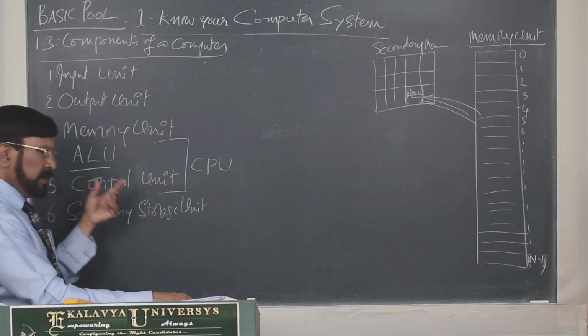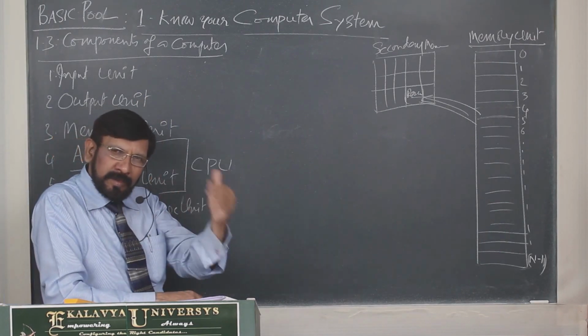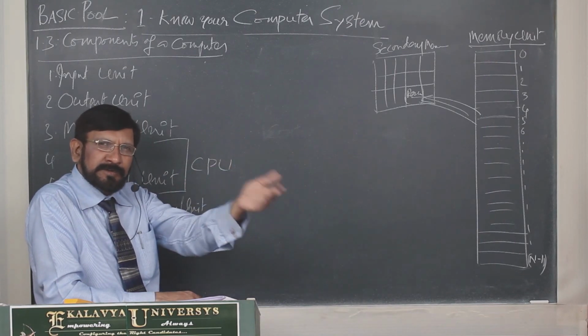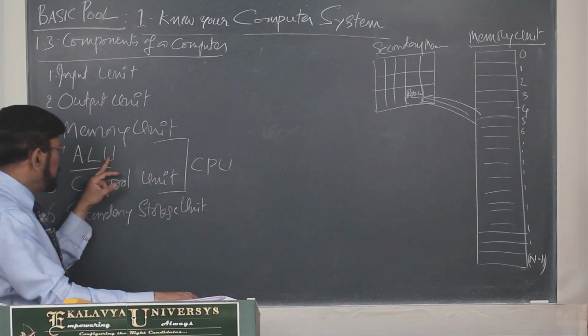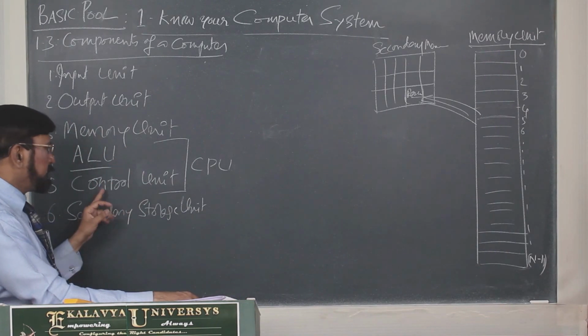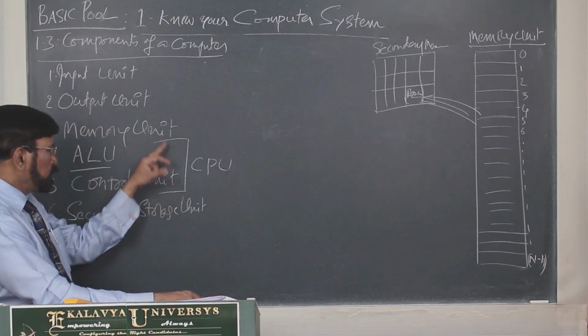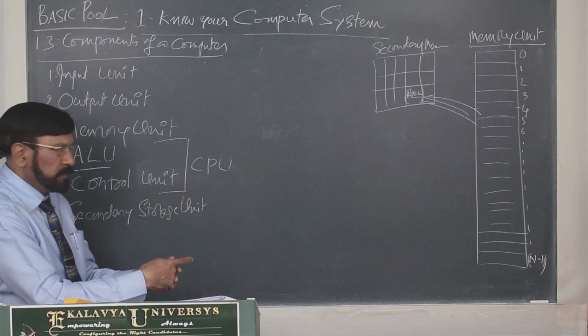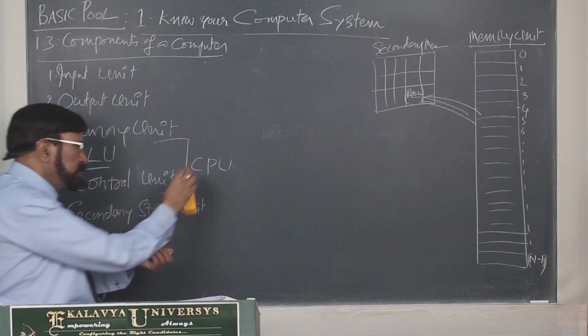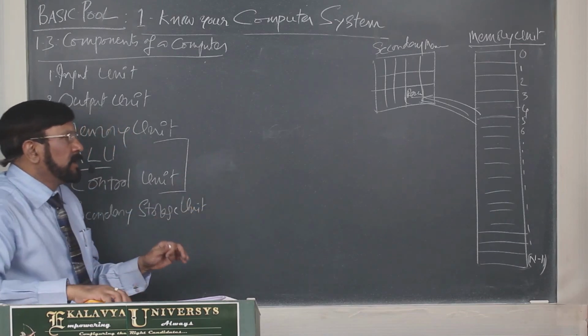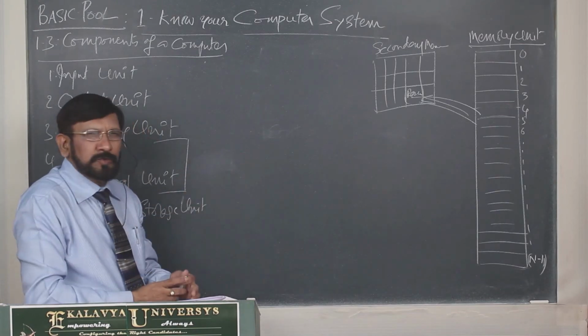That's why ALU, which does arithmetic operations and logical operations, we treat as a separate unit, and control unit as a separate unit. Don't get confused, both together you can call CPU, or loosely if you want to call it CPU also, nothing wrong in that.